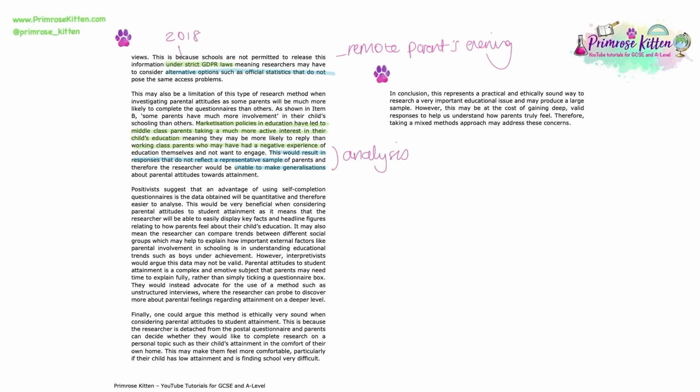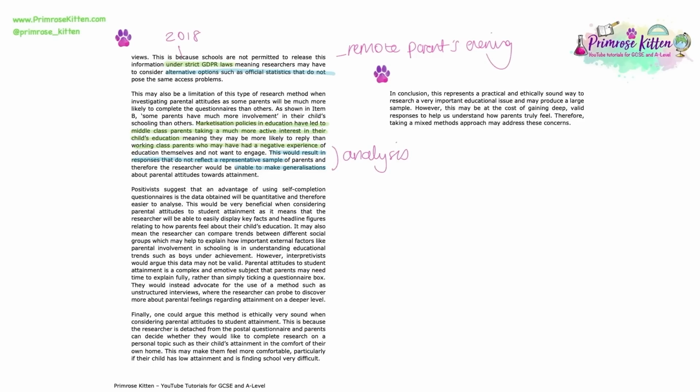However, interpretivists would argue this data may not be valid. Parental attitudes to student attainment is a complex and emotive subject that parents may need time to explain fully, rather than simply ticking a questionnaire box. They would instead advocate for the use of a method such as unstructured interviews, where the researcher can probe to discover more about parental feelings regarding attainment on a deeper level.